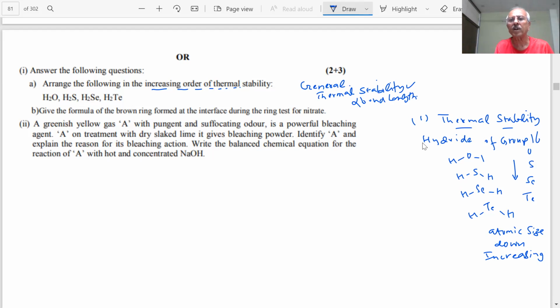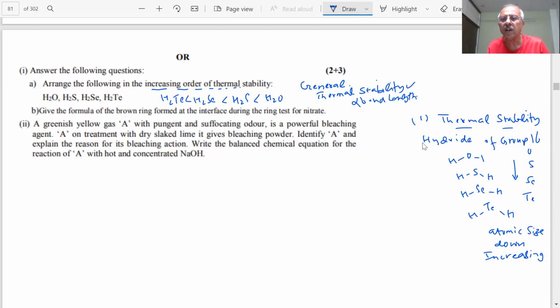Bonds which are longer, student, will be thermally less stable. So the order we write in this case is simple: H2O is greater than H2S, then H2Se, and then H2Te.